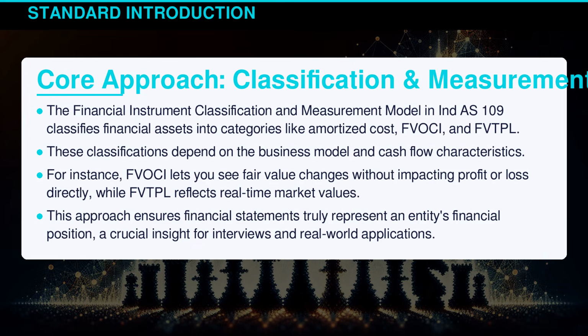The Financial Instrument Classification and Measurement Model in Indian Accounting Standard 109 classifies financial assets into categories like amortized cost, FVOCI, and FVTPL. These classifications depend on the business model and cash flow characteristics. For instance, FVOCI lets you see fair value changes without impacting profit or loss directly, while FVTPL reflects real-time market values. This approach ensures financial statements truly represent an entity's financial position, a crucial insight for interviews and real-world applications.